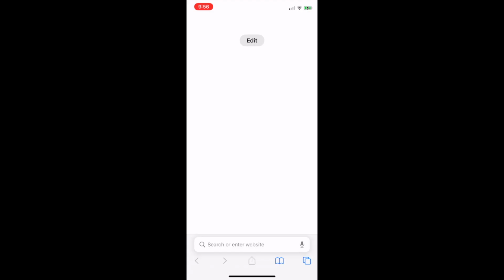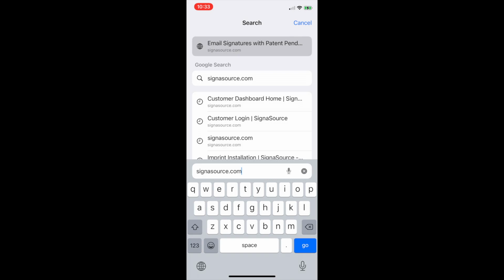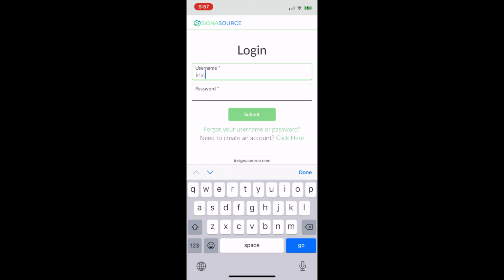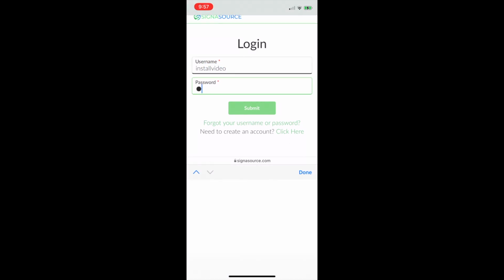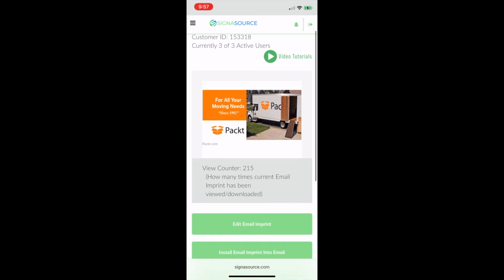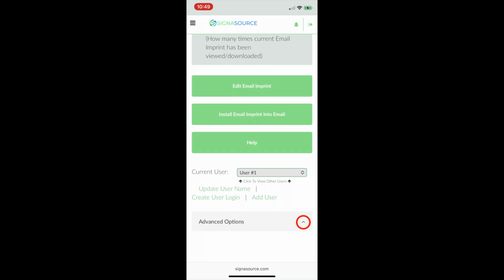The first step is to sign into your Signasource account on your mobile device. Go to signasource.com, then click Login in the upper right corner. Type in both your username and password, then click Submit. Now that you are logged in, scroll down to Advanced Options and click the arrow on the right.